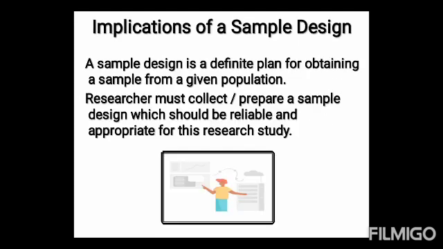Therefore, one has to take a representation of the universe or the population. So, a sample is a representation of the universe, and the selected respondents are what is technically called a sample, and the selection process is called the sampling technique. The survey so conducted is known as sample survey.